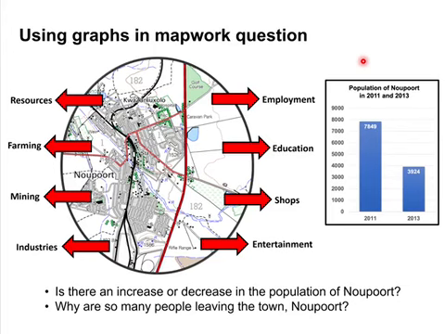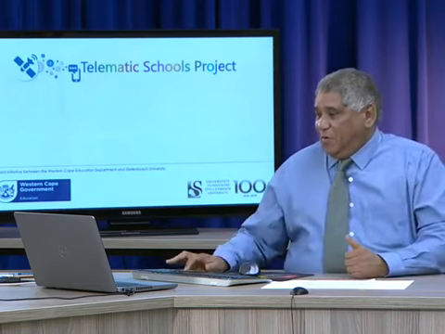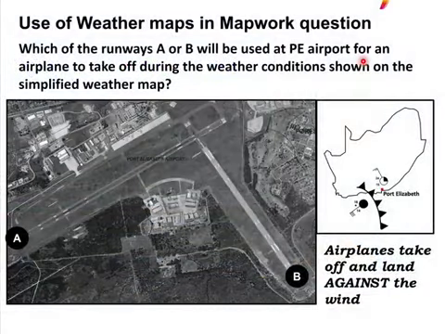So you see, again, what content of the map is covered here. Definitely that would be rural depopulation. When you saw the statistics, it had to cross your mind. Okay, right. Now, the last one that I would like to share with you is the use of a weather map